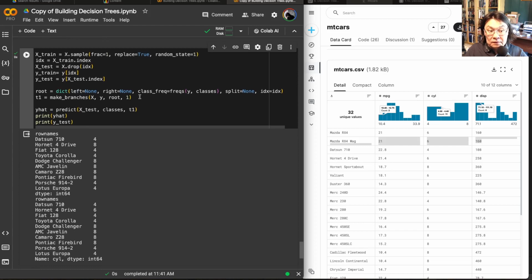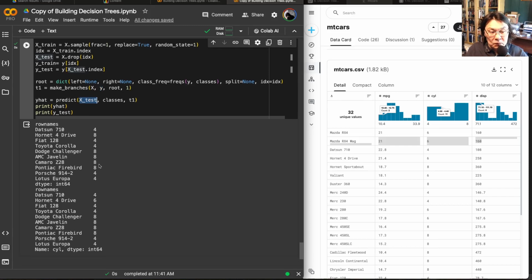So I'm using the full data set here, right? But root will filter out. In the root, I built a little subtree, in a way, on the sub-indexes, like on a training data set. When we're predicting though, I'm applying X-test. I'm not using X and Y. That's how I wrote the predict, right? I'm using X-test. That's a design decision I made. So, you know, I thought it was okay.